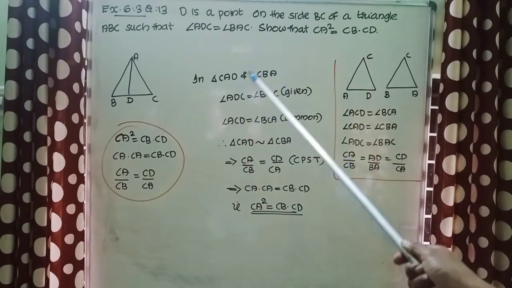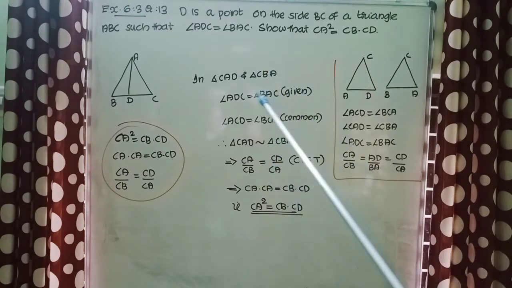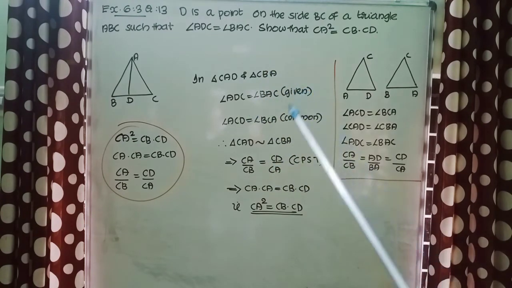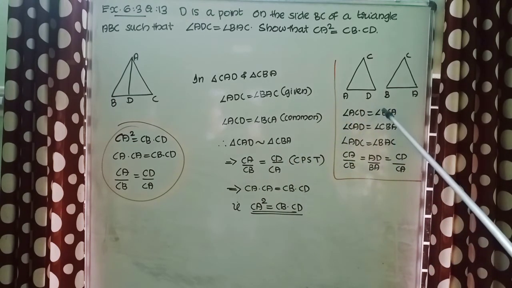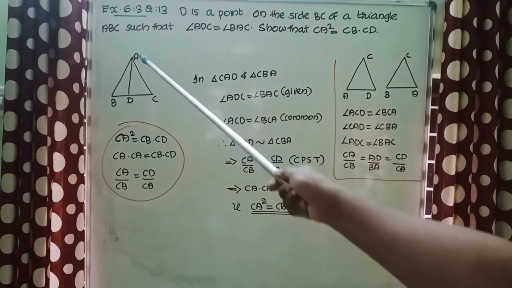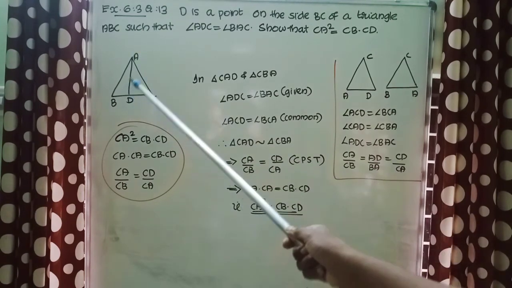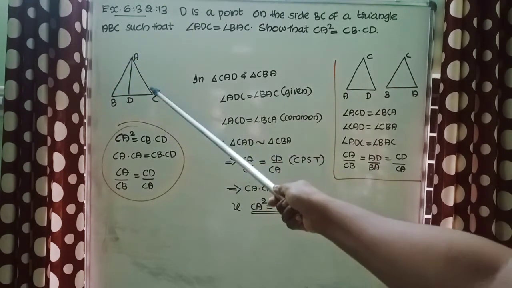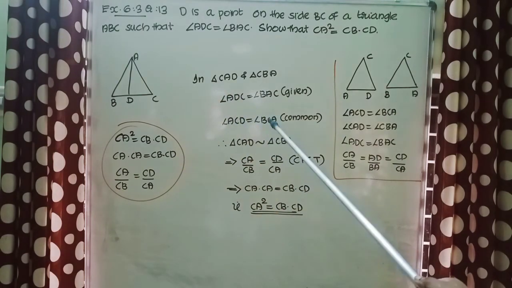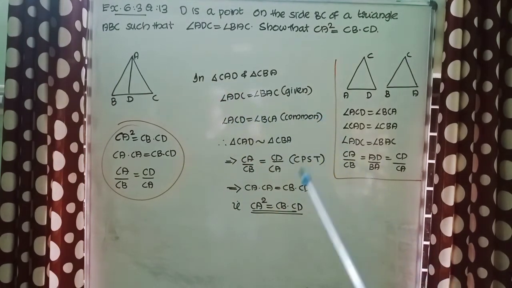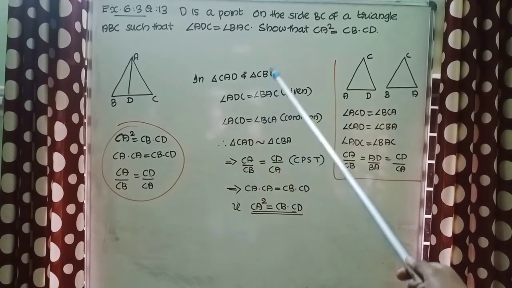In triangle CAD and CBA, angle ADC equal to angle BAC, given. Then the first one you see, angle ACD and angle BCA. See the figure, ACD, BCA. Both are same angle, that is angle C. So we can write angle ACD equal to angle BCA. The reason is common. So we have got two angles.